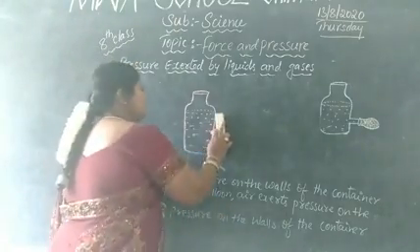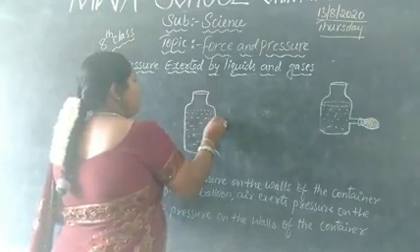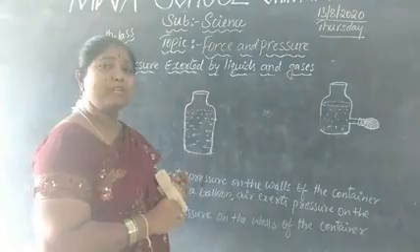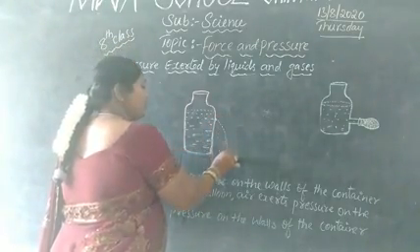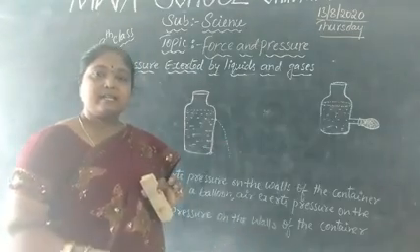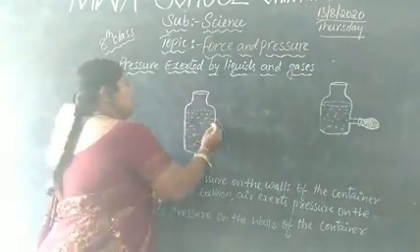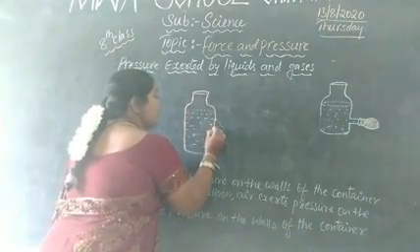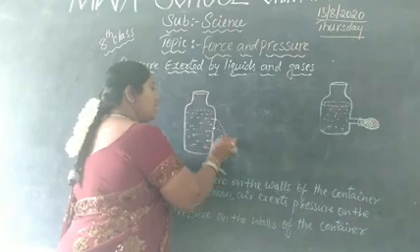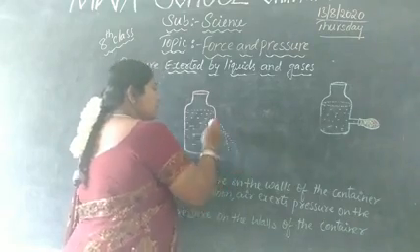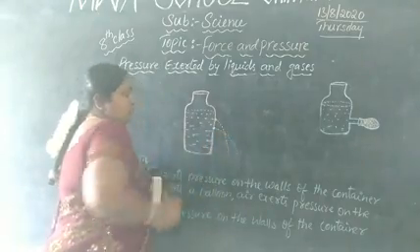For this, let me make holes in the bottle. I'll make a hole. What will happen? Through the hole, the water is going out. Next, let me make another hole. Yes, here itself, I am going to make another hole. See, you have to observe how the water is going. See the first one, it is coming out very slowly.